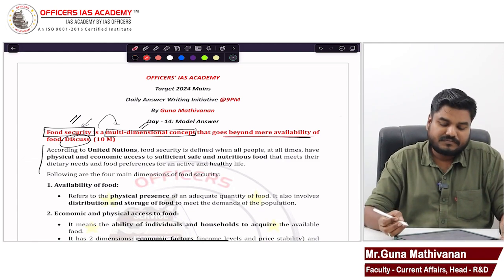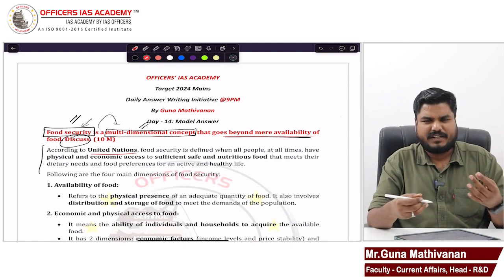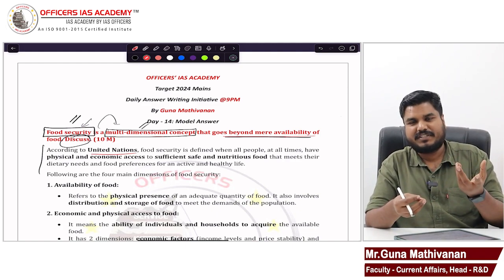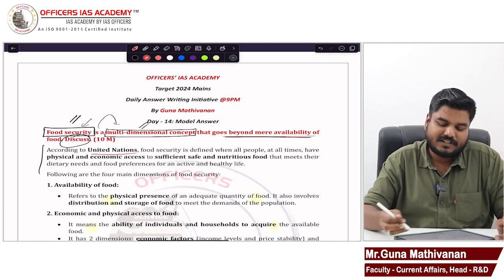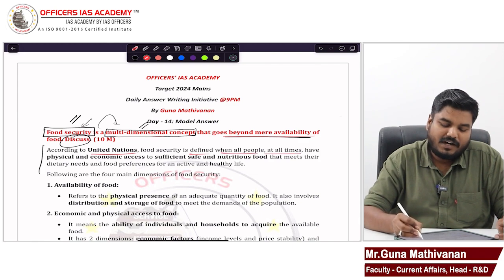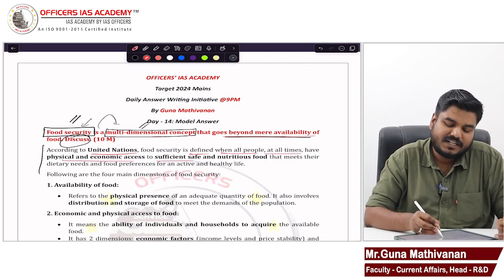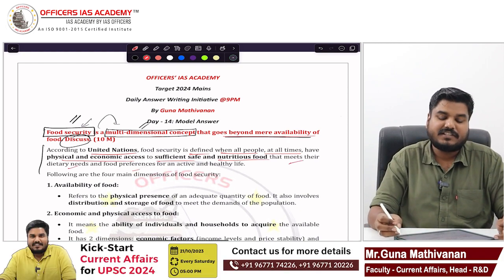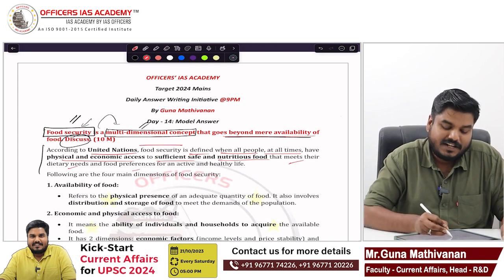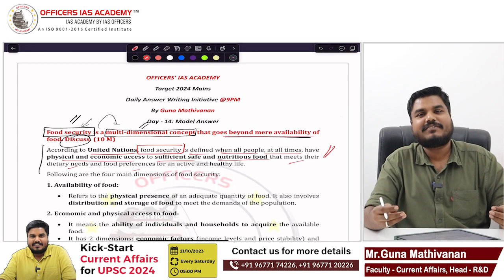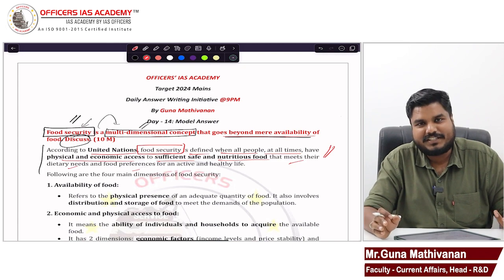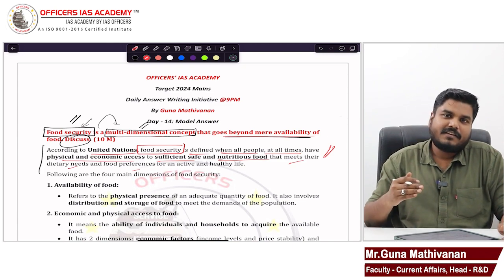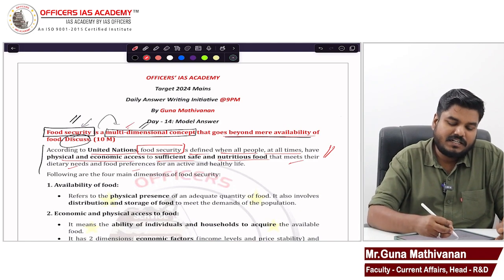Just give an introduction about food security. Here we have given how UN has defined it. You can mention that, or you can simply define it how I have said: it refers to all-time availability of affordable and nutritious food grains. Or see what UN has said. It has defined that when all people at all times have physical and economic access to sufficient, safe, and nutritious food that meets their dietary needs and food preferences for an active and healthy life, that is called food security. You can give this, or you can give the simple definition which I have mentioned. All-time availability of affordable and nutritious food grains. Simple.